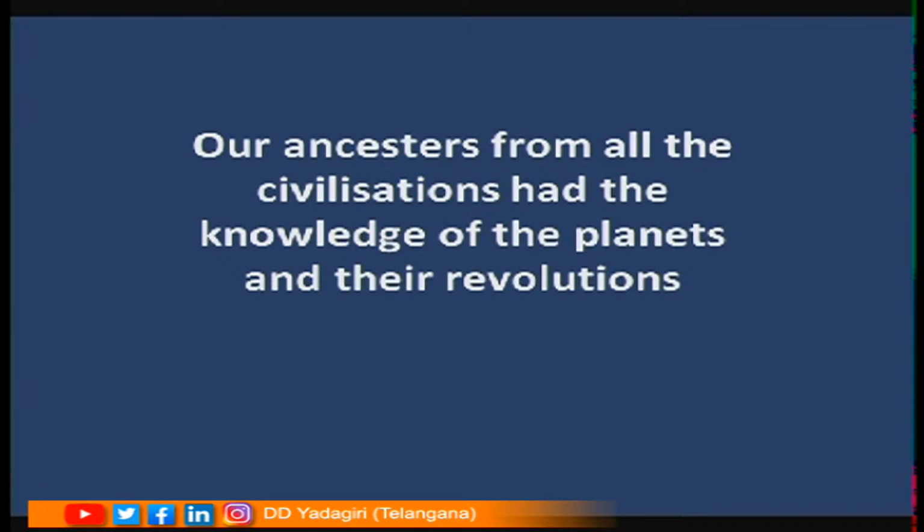Just by looking at the night sky, people understood that there are planets which are different from stars, though both of them appear to be the same in the night sky. Our ancestors from all the civilizations had the knowledge of the planets and their revolutions. Our ancestors knew that planets exist and they revolve.